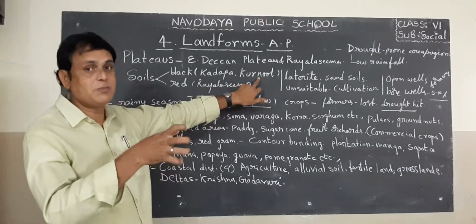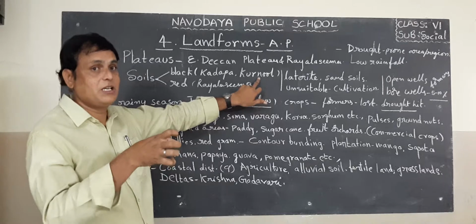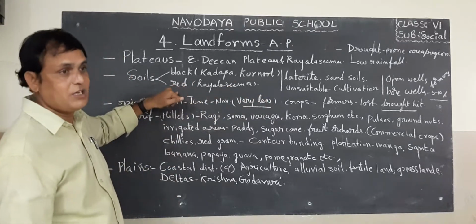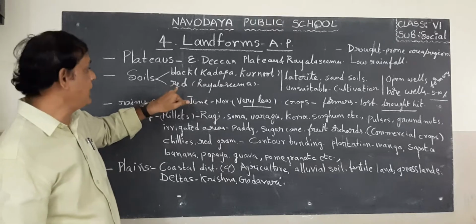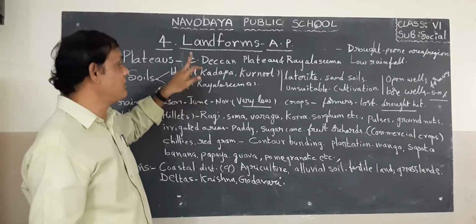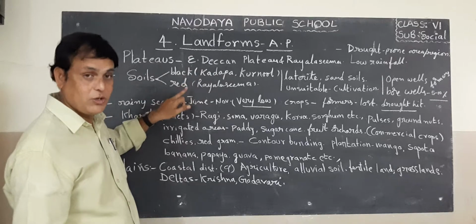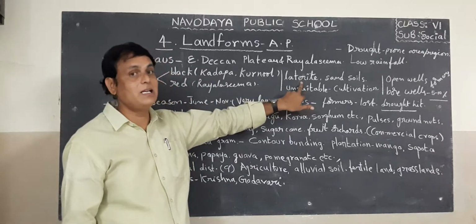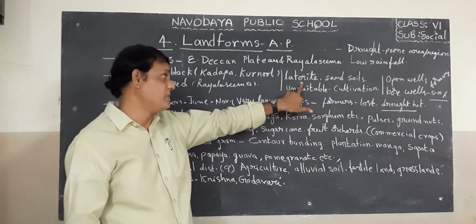The remaining part we can find in the Rayalaseema area. Apart from black soil and red soil, we can find laterite soil and sand soils also.